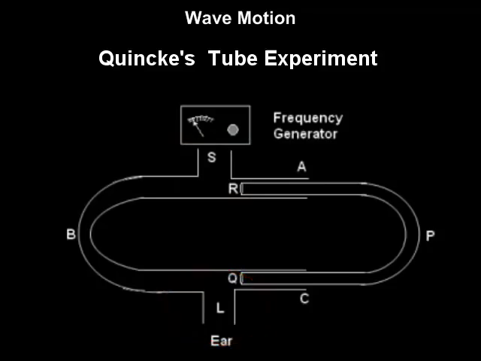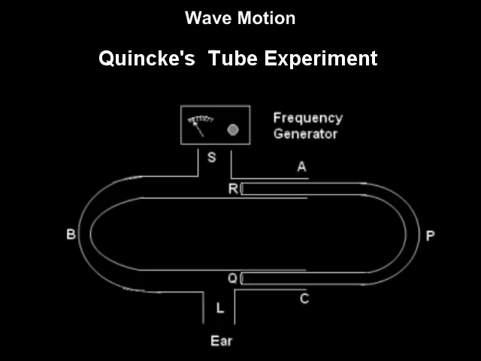A source of sound such as a vibrating tuning fork is held near S and its sound is heard from L. Initially, tube PQR is well inserted in ABC. It is then slowly drawn out. The intensity of sound heard from L varies.